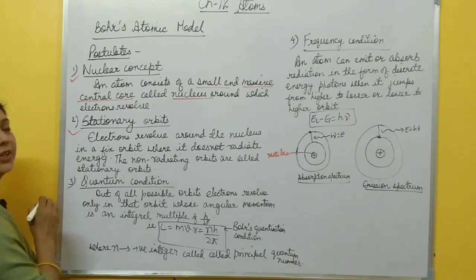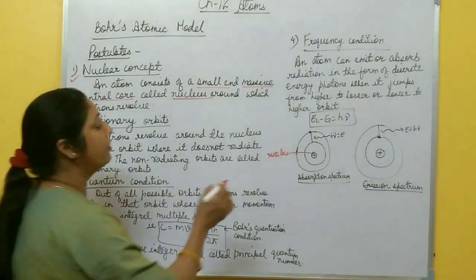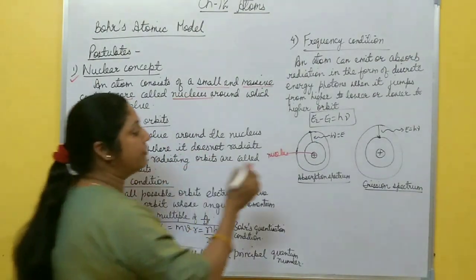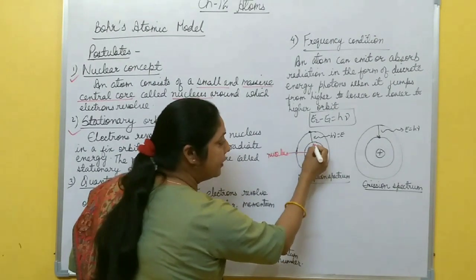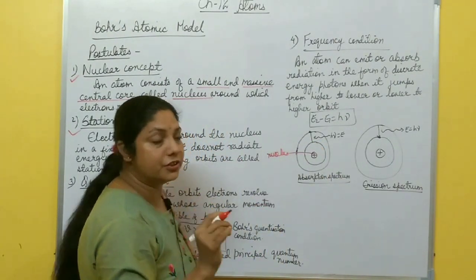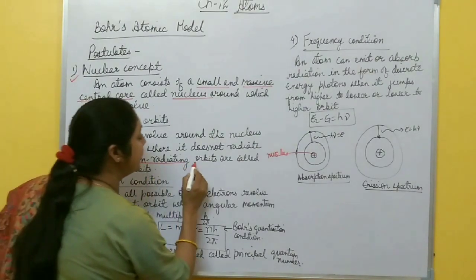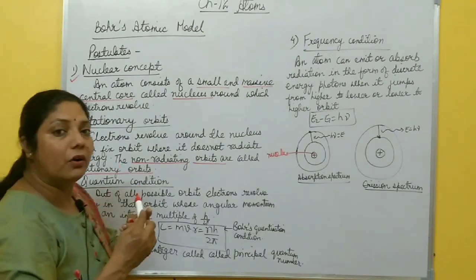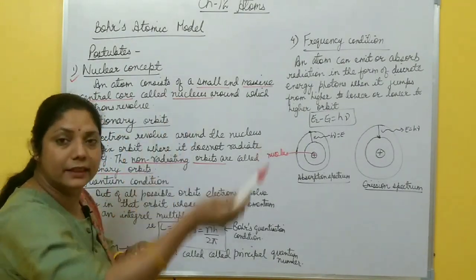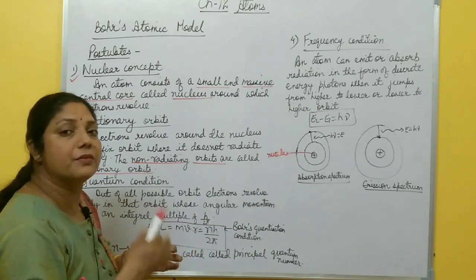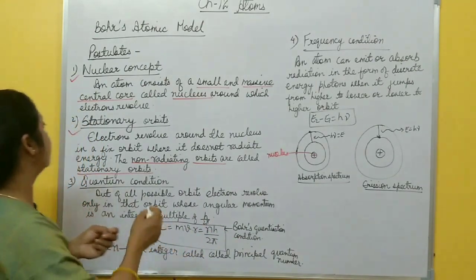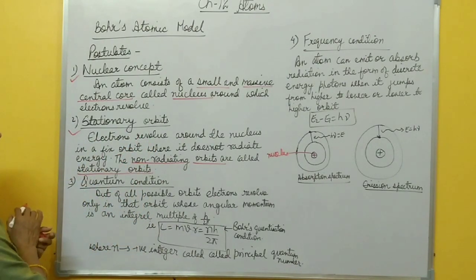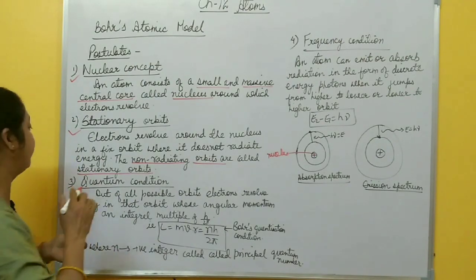The second one is stationary orbits. Electrons always revolve around the nucleus in a fixed orbit where they do not radiate energy. If electrons revolve in a particular fixed orbit, they do not radiate any energy. Those non-radiating orbits are called stationary orbits. But when an electron jumps from one stationary orbit to another, it absorbs or emits radiation. So non-radiating orbits are called stationary orbits, where electrons revolve in a particular fixed orbit.